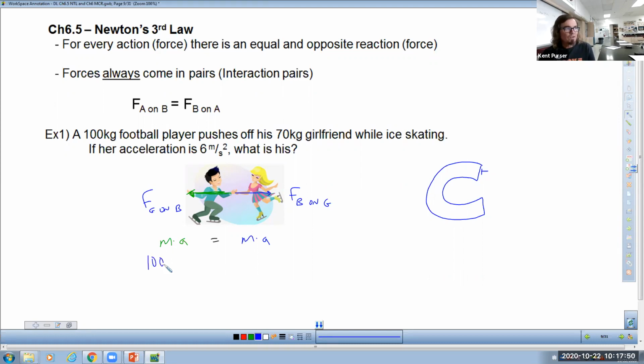So a 100 kilogram boy gets an acceleration that's less because he has more mass. A 70 kilogram girl gets an acceleration that is more because she weighs less, right? More acceleration when you have less mass, less acceleration when you have more mass, such that they both have to be equal to each other.